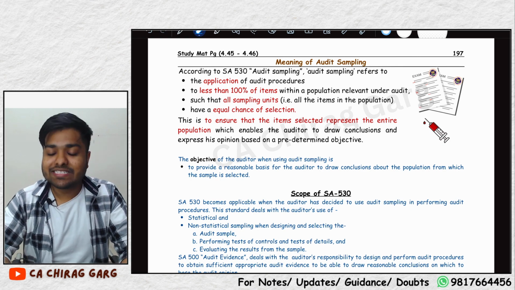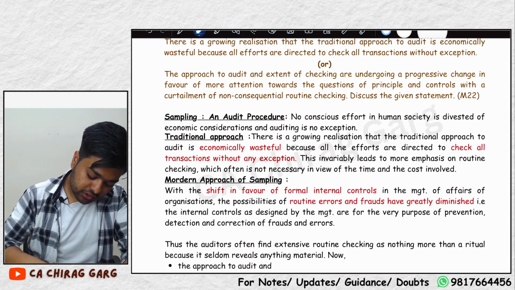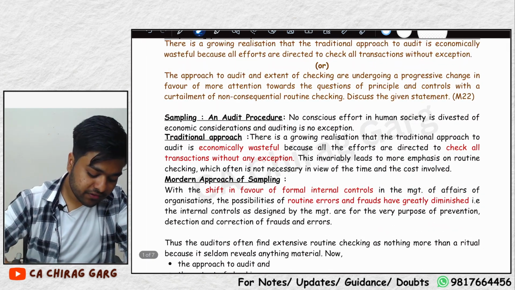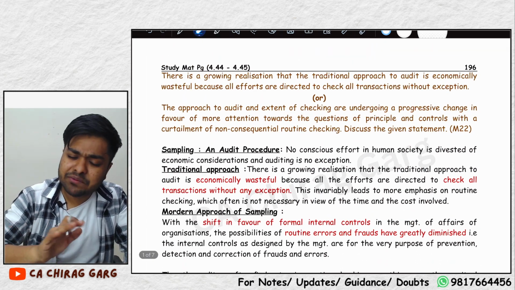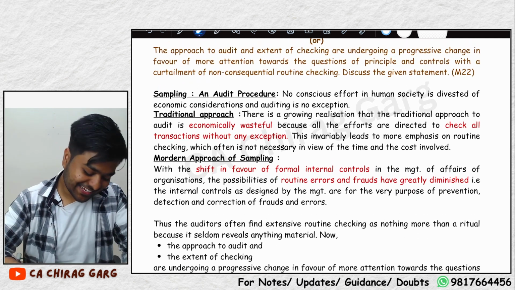Sampling is extremely helpful in practical circumstances. Let us now study and start the essay, SA530. Extremely easy, extremely simple essay. You will love this essay and you will love me after this essay.